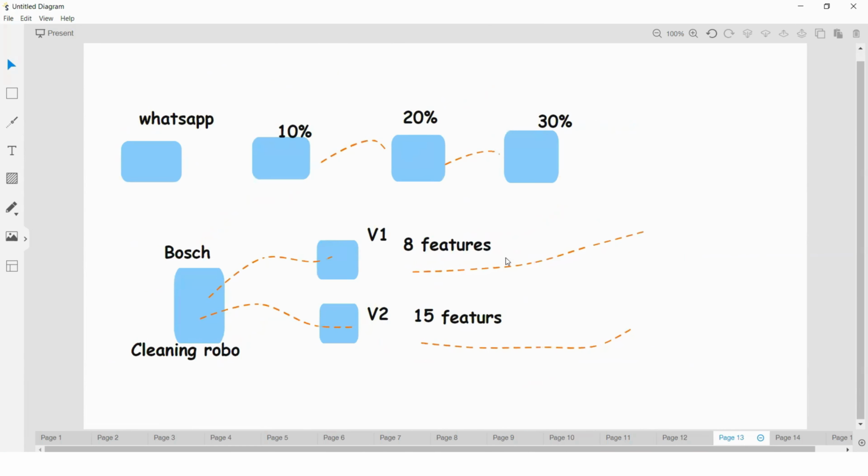And also we discussed real-time use cases. So this is one of the applications, WhatsApp. They would like to release new features. Okay. So instead of releasing to 100% at once, they would like to release one by one, right? So initially they would like to release to 10% of traffic, and they will try to get feedback, and once it is corrected, then they will try to release other scenarios.